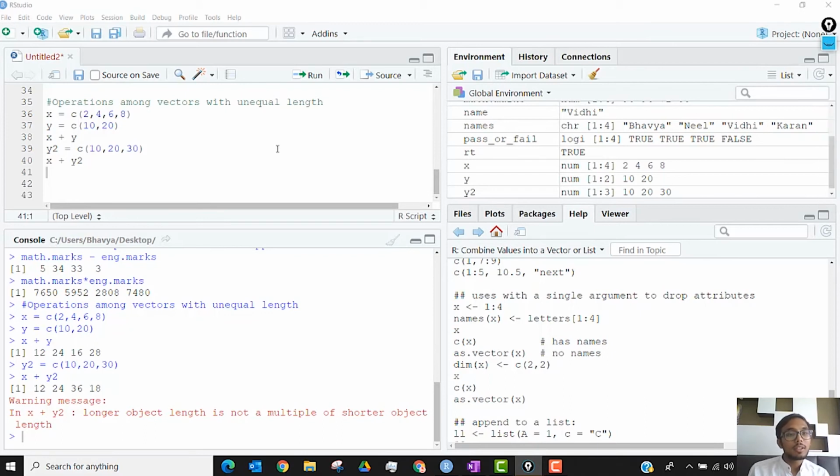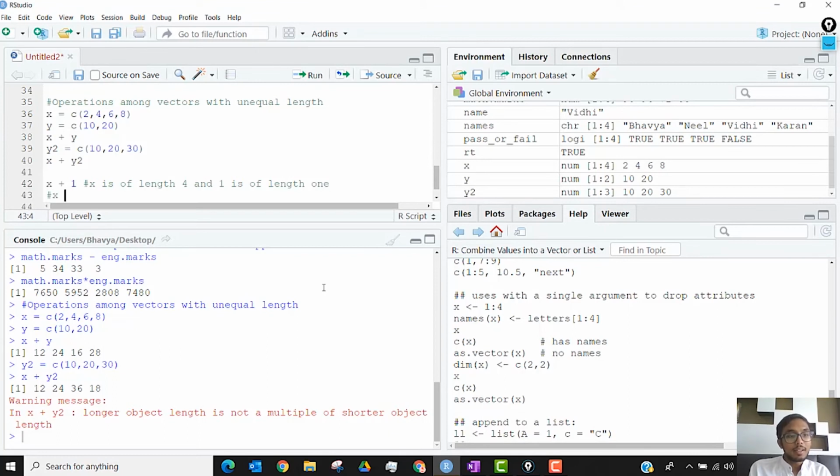Because of this property, if I do x plus 1, here x is of length 4 and 1 is of length 1, because like I said, 1 is also a vector in R, everything is a vector at the very least.